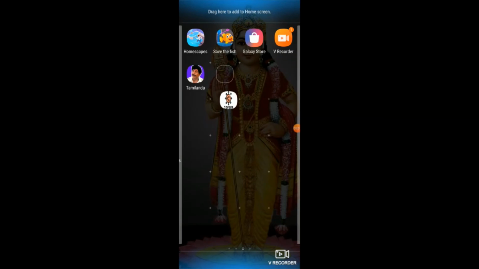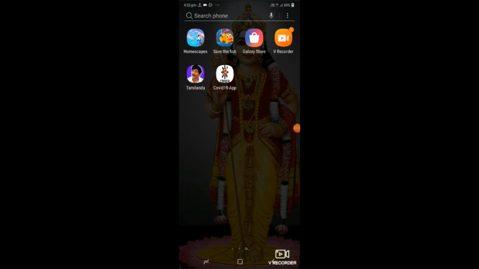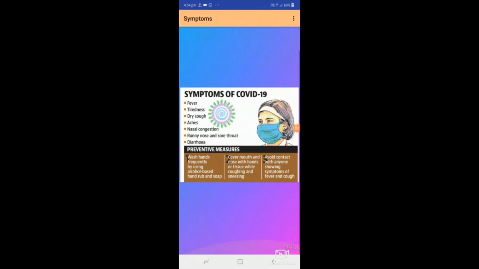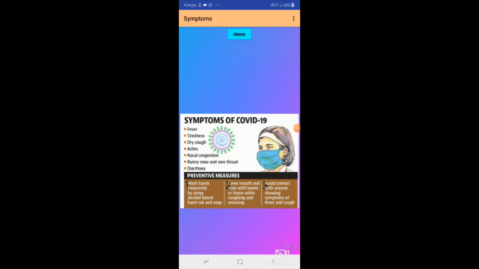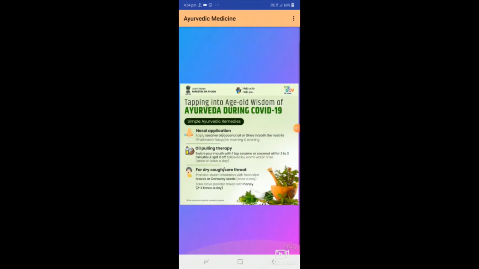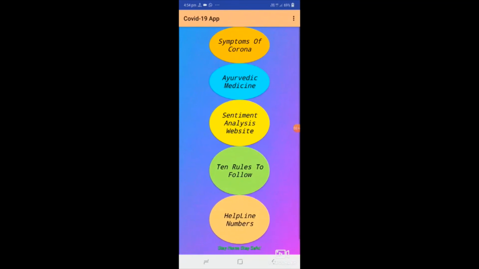Here you can see the app that I have created for the sentiment analysis, COVID-19 app. I got the logo from the internet. I'm just going into it. These are the 5 buttons I have created. Let's see the symptoms of corona. It gives the answers for the symptoms of corona like fever, tiredness, dry cough, nasal congestion, etc. And the preventive measures are also given here. I'm clicking the home button to return to the home page. Then Ayurvedic medicine. Here you can see the output of the Ayurvedic medicine. It gives some tips to fight against the corona. I'm going to the home page.